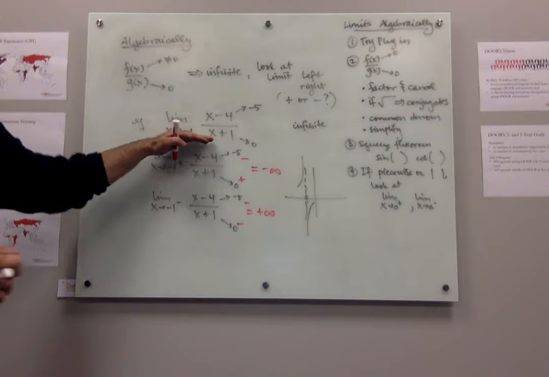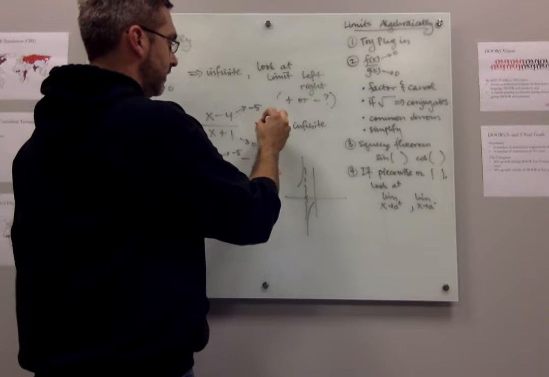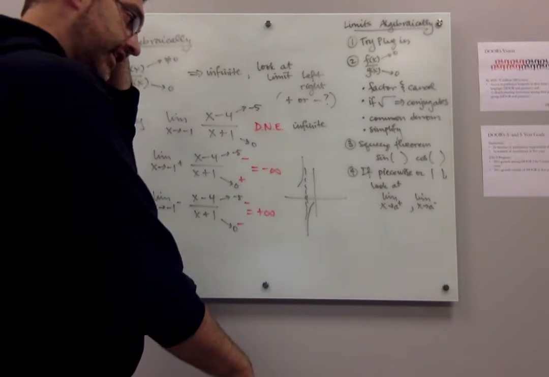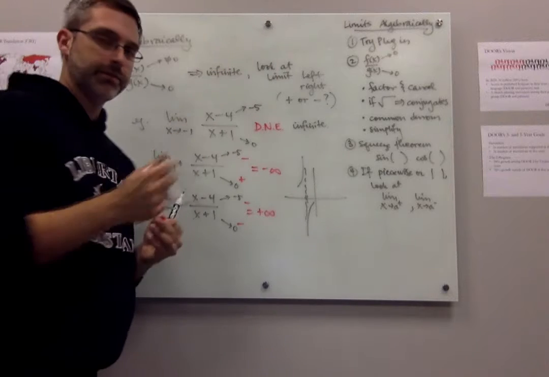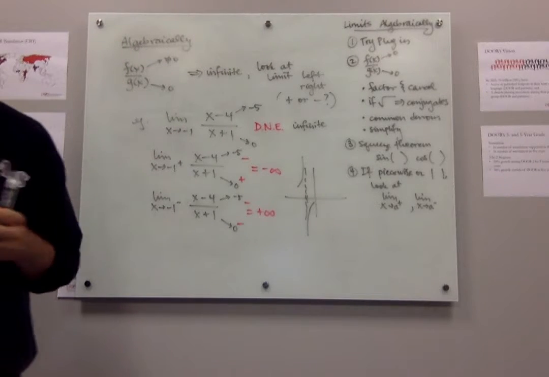So overall, this limit does not exist because the two sides don't match. On the right side, it's going down to negative infinity, and on the left side, it's going up to positive infinity. Make sense?